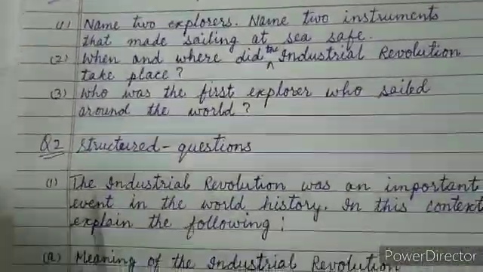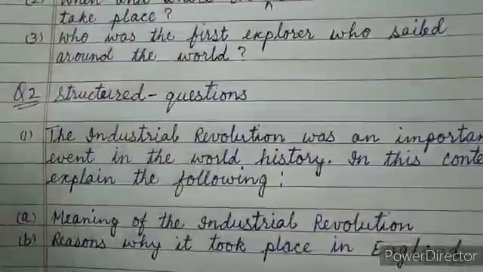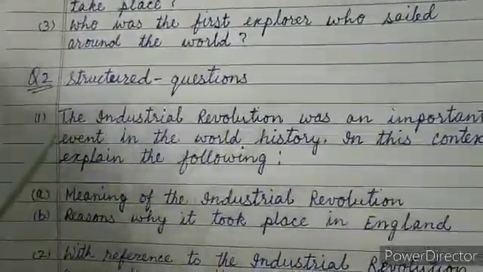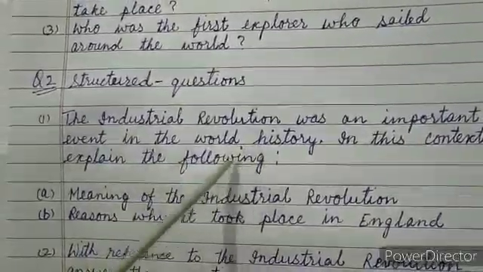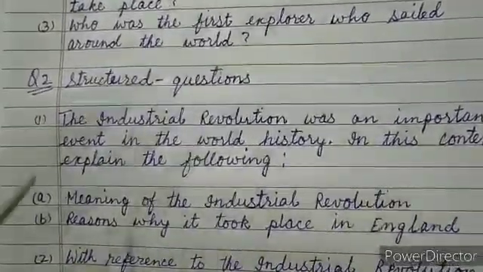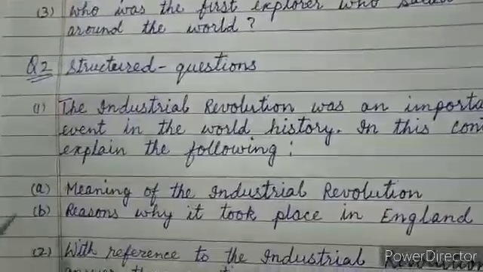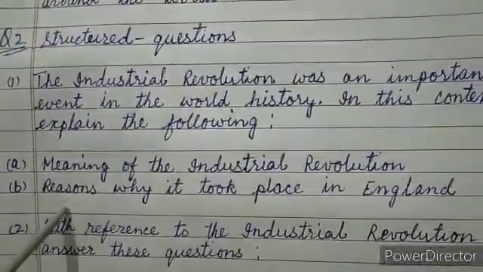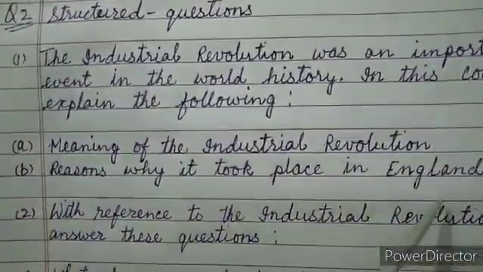Now your structured questions. First is, the Industrial Revolution was an important event in world history. In this context, explain the following. First is, the meaning of the Industrial Revolution. Second is, reasons why it took place in England.